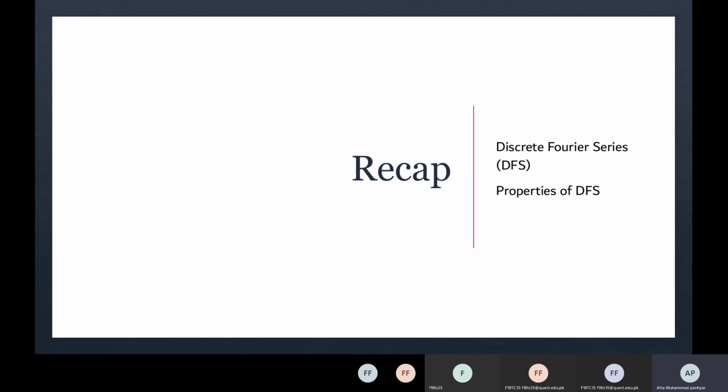In the previous class we discussed discrete Fourier series and its properties. We talked about it in detail. We said that Fourier series always works on periodic signals. If a signal is not periodic, we cannot apply discrete Fourier series on that signal. Moreover, we also said that the output of the discrete time Fourier series is also always periodic.